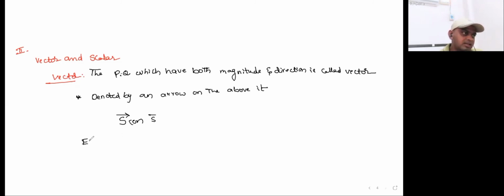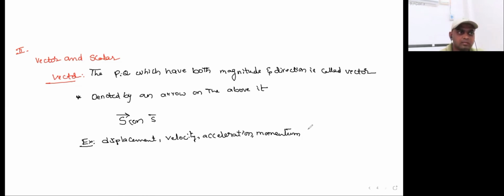Coming to the examples: displacement, velocity, acceleration, momentum, force, etc. If you apply some force on an object, it will move in the specified direction in which you are applying the force. So the force has magnitude as well as direction. We can measure the force, how much force we are applying.